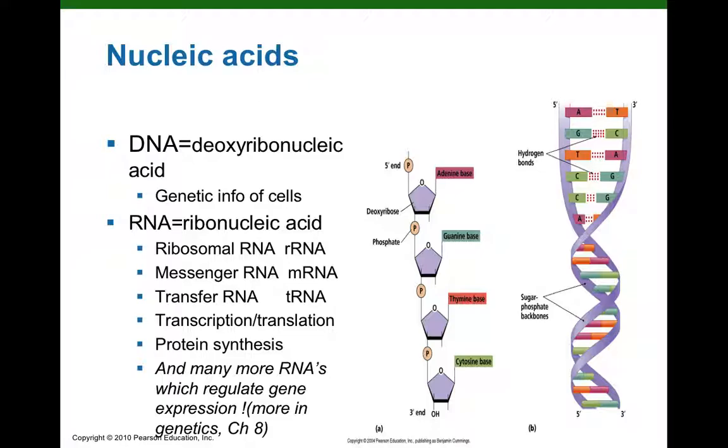And again, these 3 RNAs are involved in the processes we call transcription and translation. And for now, just don't worry about those. We'll cover those in microbial genetics. So all 3 of these RNAs are involved in the complicated process of protein synthesis. In addition, as we mentioned earlier, there's many other RNAs that are involved in regulation of gene expression. And again, we'll try to hit at least a few of those in the microbial genetics section.